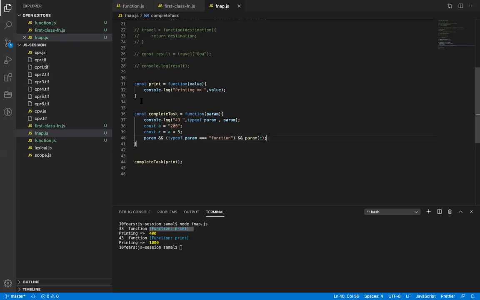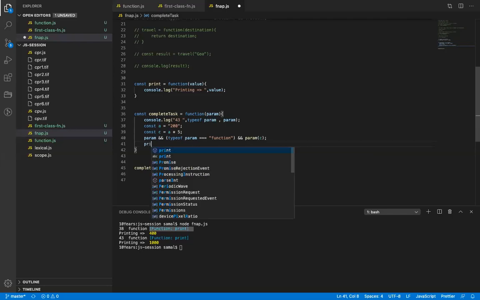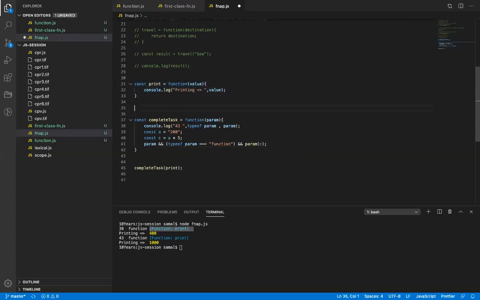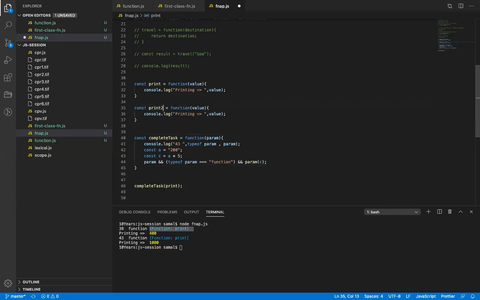Now see the beauty of this. Earlier I wrote print and called the function. Let's say the print function is now a different function. How will I achieve it? I have to write another function here. Let's say I have a print and a beta print.